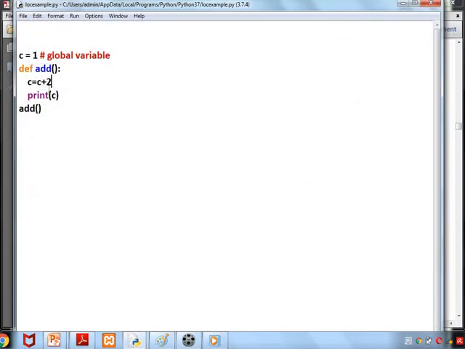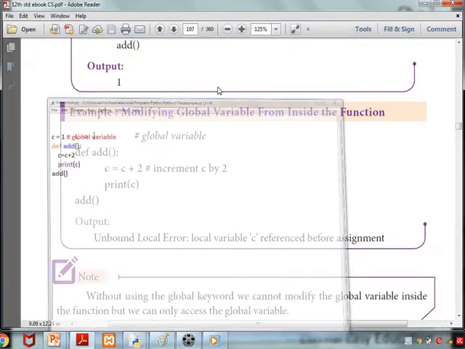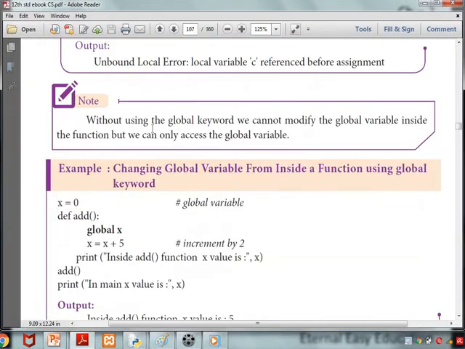First, it is allowed to access. While we are asked to print, it printed the value. But while we are modifying a variable in a global place, it is saying the error. So how to rectify this? Without using the global keyword, we cannot modify the global variable inside the function, but we can only access the global variable. So how to modify?